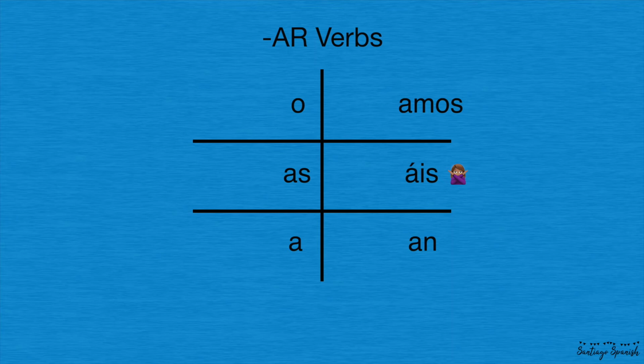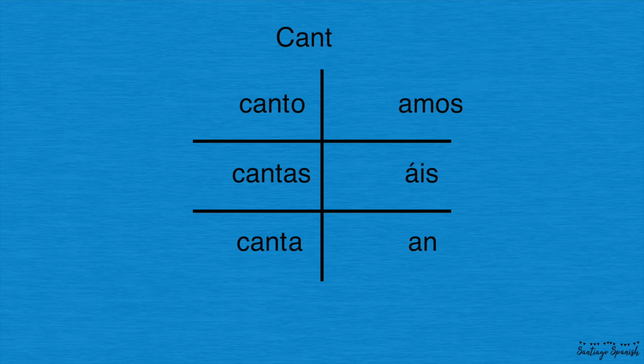So if we want to put those endings to use, we just take an AR verb like cantar, we take off the AR so we would get C-A-N-T, and then we add our new endings. So first, the yo form would be canto, and that means I sing. The tú form is cantas, or you sing. Él, ella, usted would be canta, he, she, or you formal sings. Nosotros is cantamos, we sing. Vosotros is cantáis, y'all sing, Spain version only. And ellos, ellas, ustedes becomes cantan, they, them, or you guys formal sing.